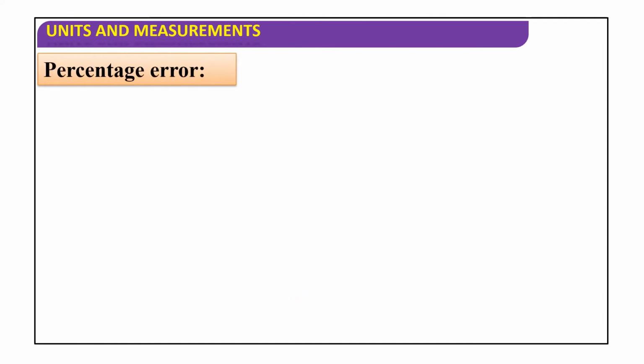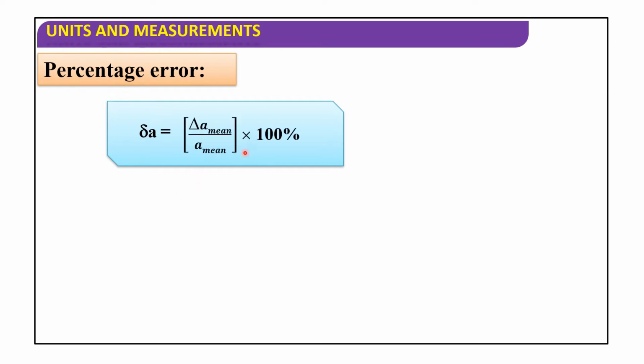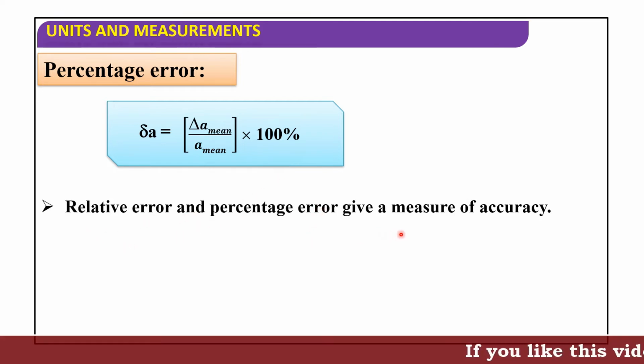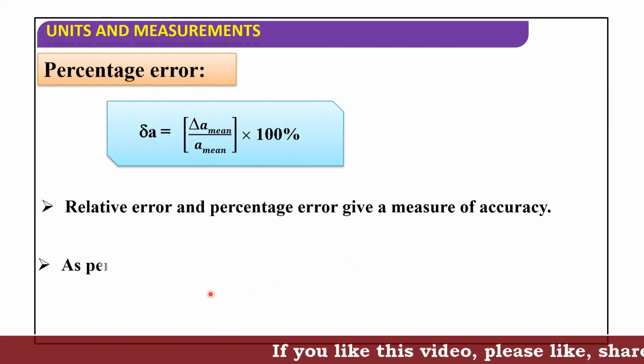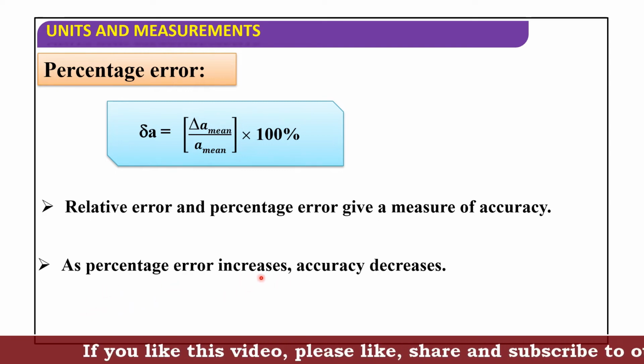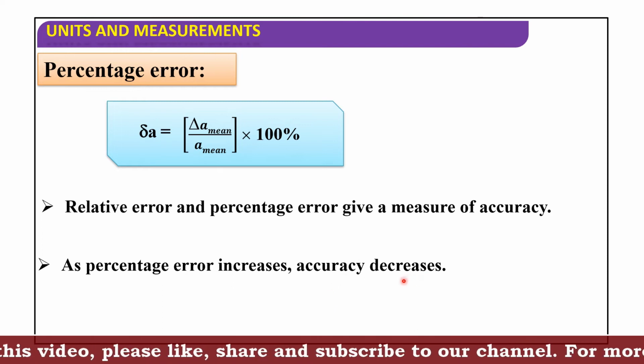Now percentage error. Here delta A is equal to delta A mean by A mean into 100 percent. So the relative error and percentage error give a measure of accuracy. As percentage error increases, accuracy decreases.